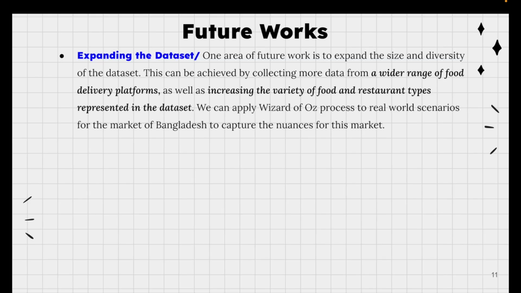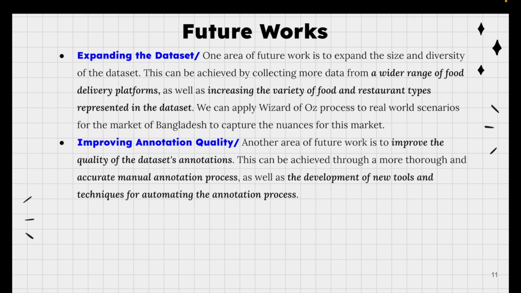One area of future work is to expand the size and diversity of the dataset. This can be achieved by collecting more data from a wide range of food delivery platforms, as well as increasing the variety of food and restaurant types represented in the dataset. We can apply the Wizard of Oz process to real world scenarios for the market of Bangladesh to capture the nuances of this market, improving the annotation quality.